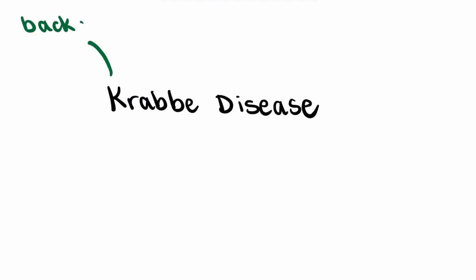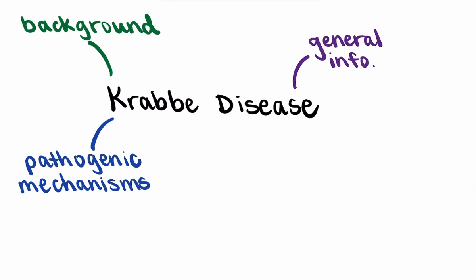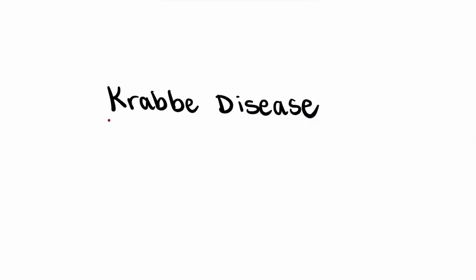This video focuses on Krabbe disease. We will go over the background of the disease, general information about it, its pathogenic mechanisms, and advances in treatments and new discoveries. The common name of this disease is Krabbe disease, named after Danish neurologist Knud Haraldsson Krabbe, the first person to describe the disease in 1916.